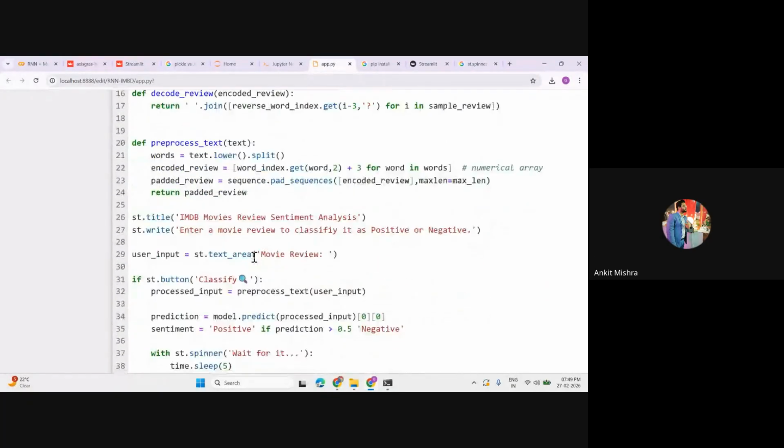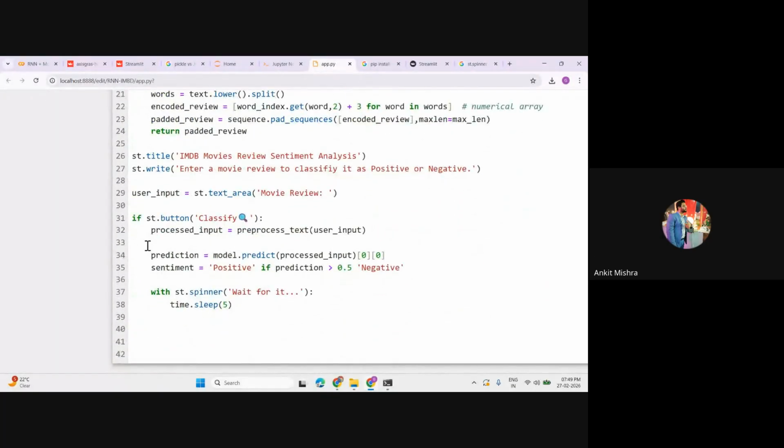If the user clicks on this st.button, this will classify all the values. Because this process will take time, when this is clicked it should wait for this to execute. So let's give 3 seconds, or 2 seconds. 3 seconds is enough. And after these 3 seconds, I want to show my sentiment with the score.